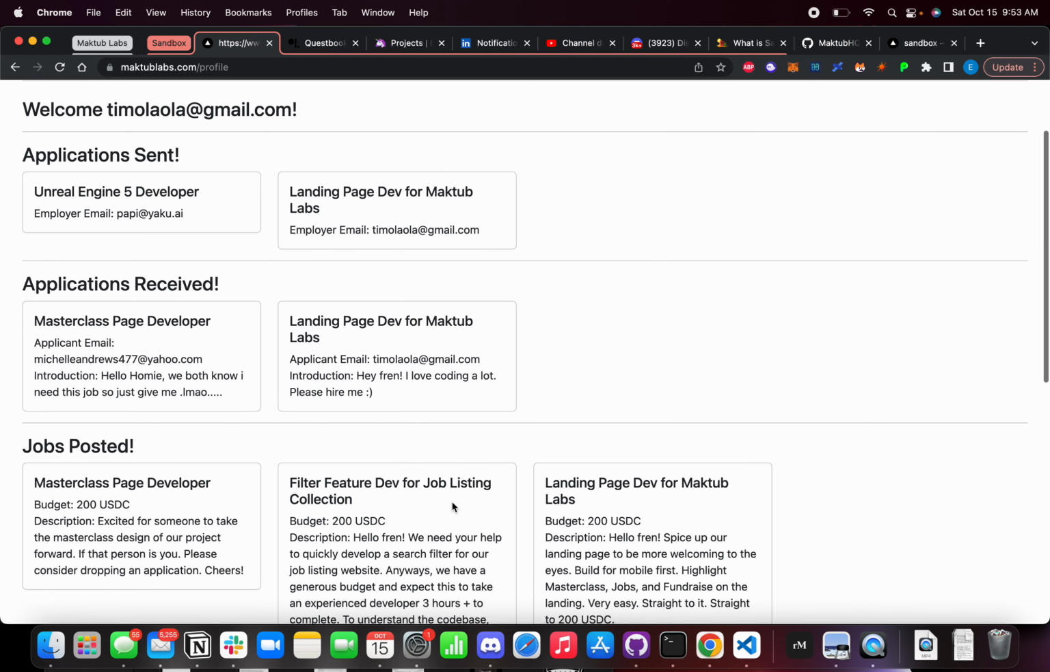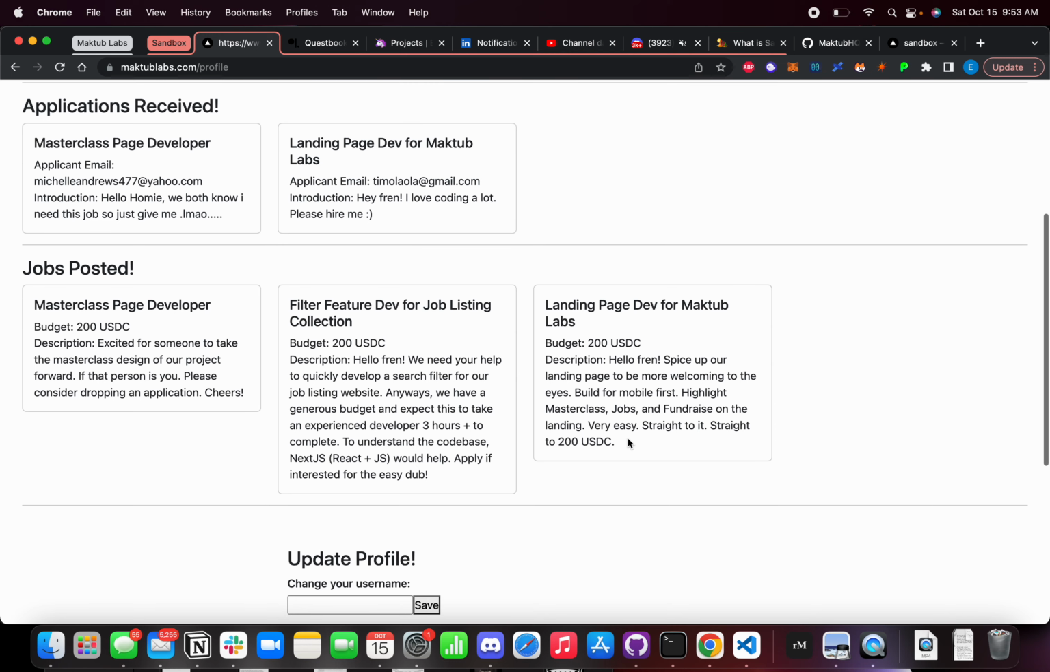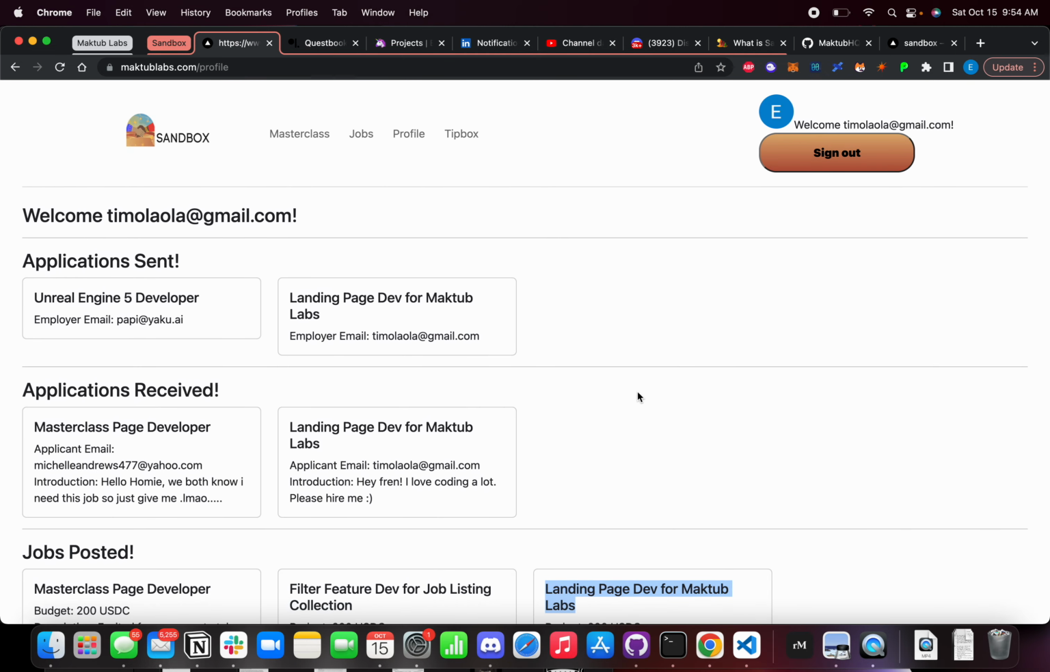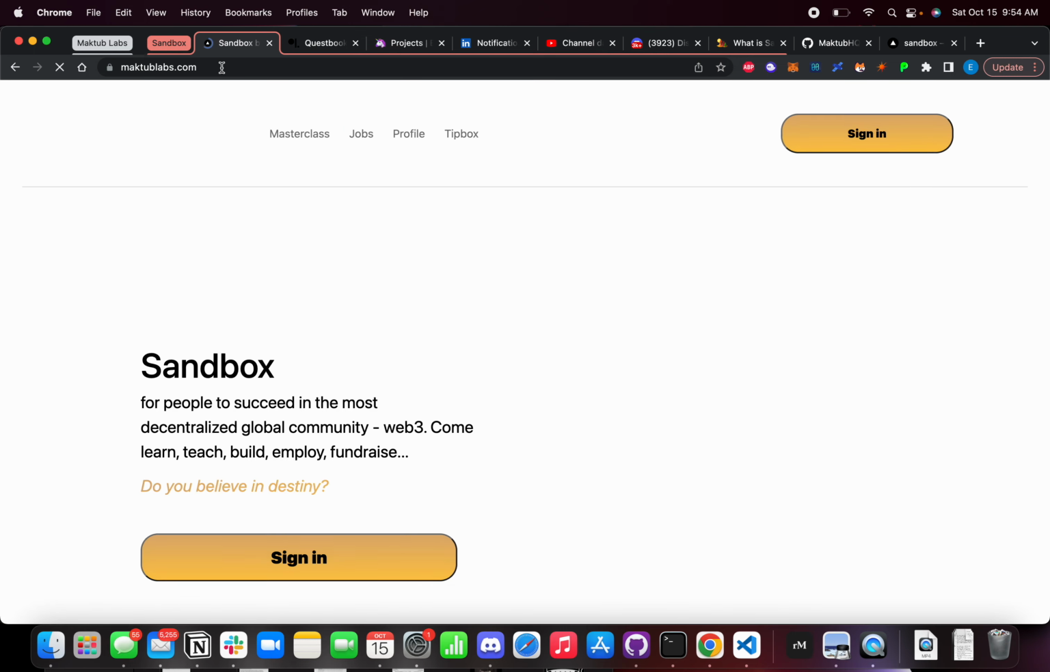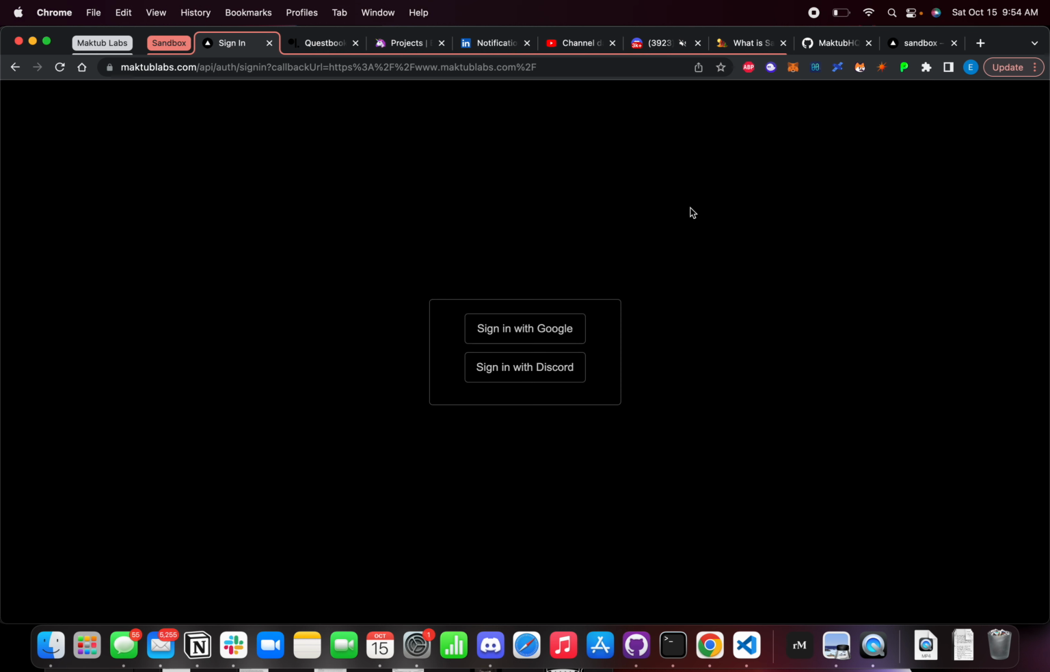So how do you keep track of jobs that are coming in and out? You keep track of that through profile. So we have that set up. And as you can see, these are the jobs also posted, and that's the landing page dev for Maktub Labs that we just applied for. So anyway, let's do a different test, because let's make sure this works properly. We're going to go ahead and sign out, and then we're going to sign into a different account.